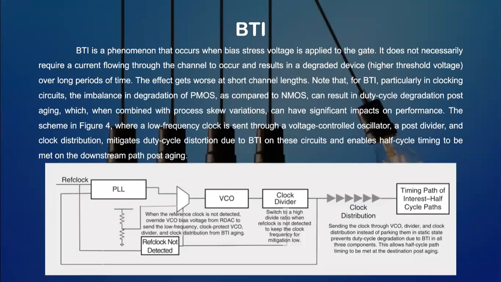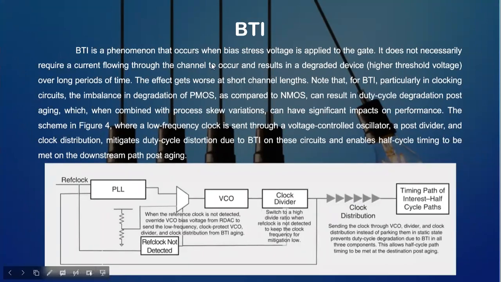BTI. BTI is a phenomenon that occurs when bias stress voltage is applied to the gate. It does not necessarily require a current flowing through the channel to occur and results in a degraded device over a long period of time. The effect gets worse at short channel lengths. Note that for BTI, particularly in clocking circuits, the imbalance in degradation of PMOS as compared to NMOS can result in duty cycle degradation post aging, which, when combined with process skew variations, can have significant impacts on performance.